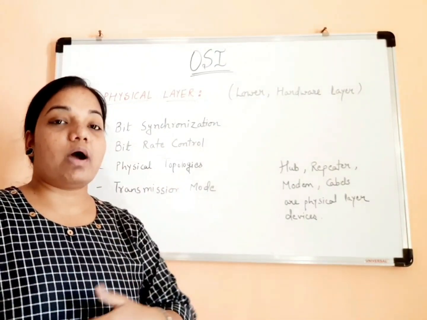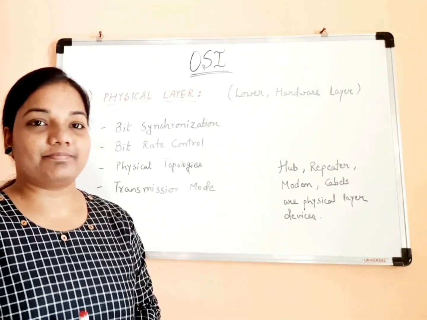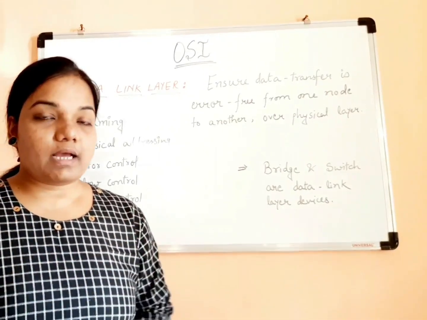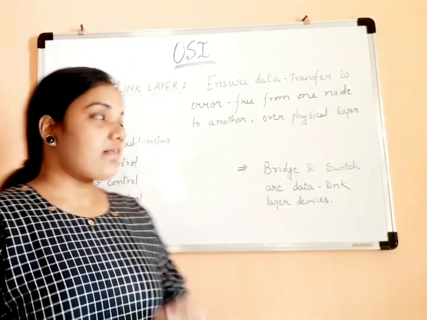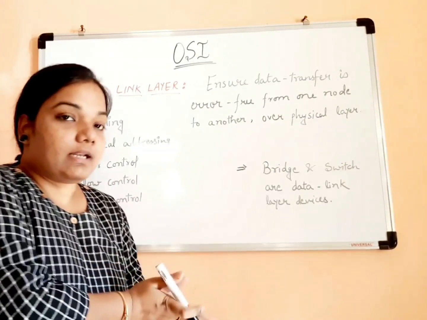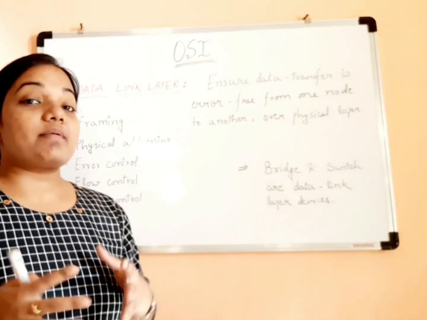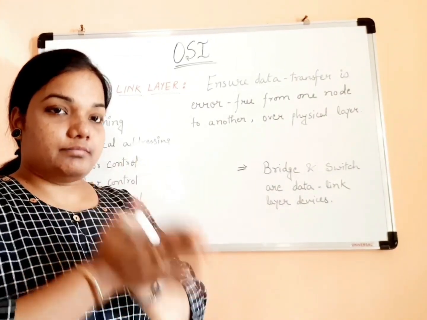Now let's go to our second layer, the second lowest layer, that is the data link layer. So the second lowest layer is the data link layer. Fine. As we have discussed, like the physical layer, the data link layer is also a hardware layer. Now what is the main task of the data link layer?